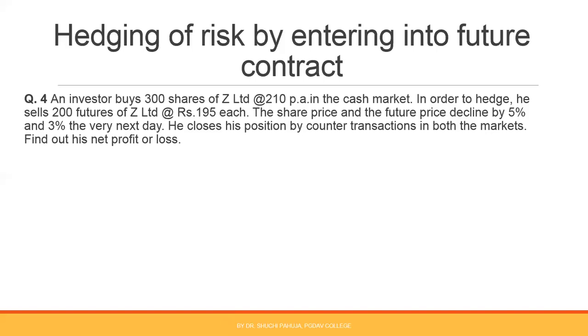So he will be loser in the cash market. But if in future market, he is now selling, in future, he will be buying at the lower price. Buying at lower, selling at higher price. That means in future market, he will be gaining. So if he takes opposite position in future market, he can hedge his risk, right?